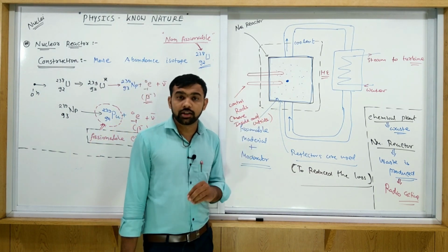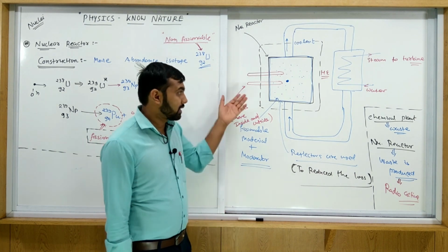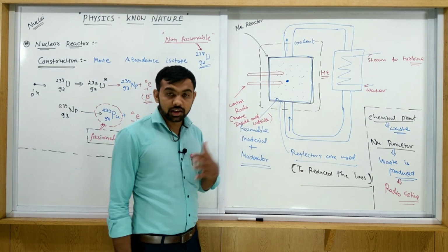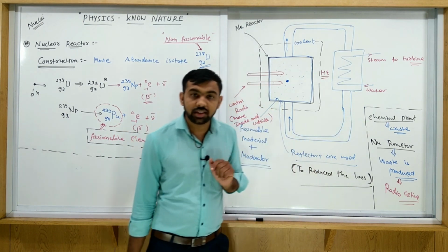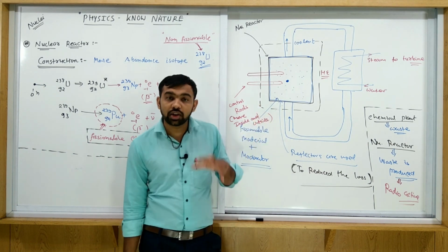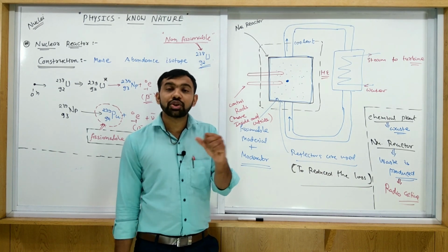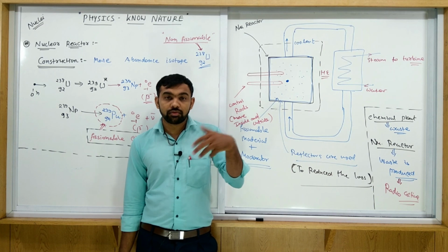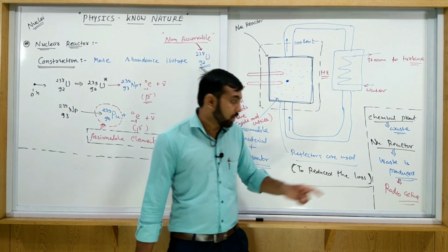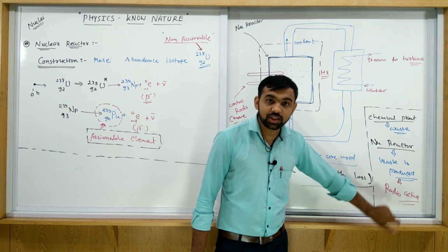If you consider the nuclear reactor, there are lots of advantages with lots of disadvantages also. What is the advantage? A large amount of energy is produced with the nuclear reactor, in comparison with a chemical plant, as we discussed earlier. But what is the disadvantage? The waste produced by a nuclear reactor is hazardous to human health, so much more treatment is required before disposal. Why is this treatment required? Because whatever waste is produced inside the nuclear reactor is radioactive.